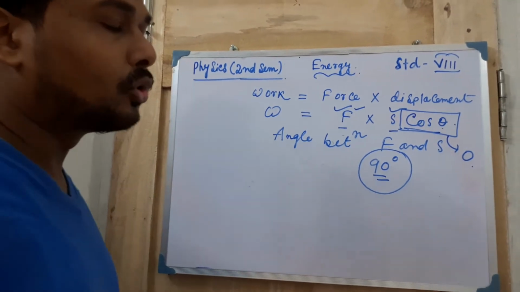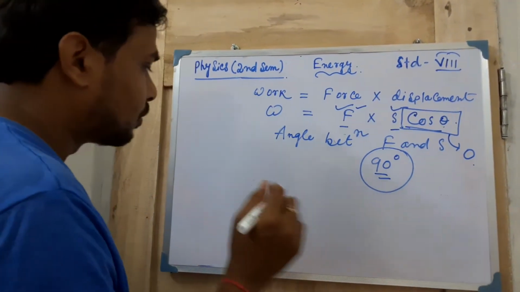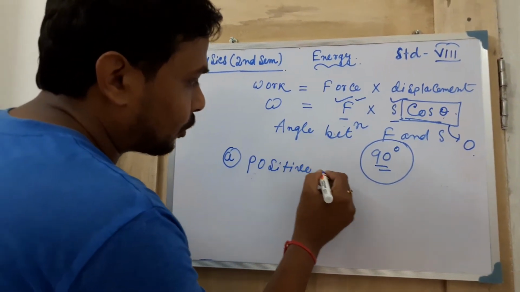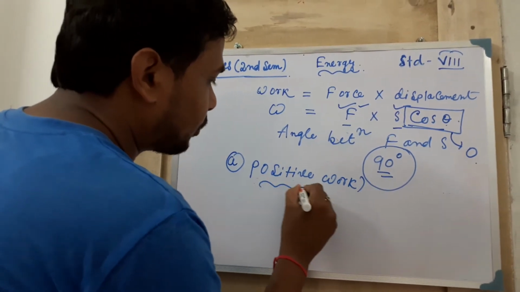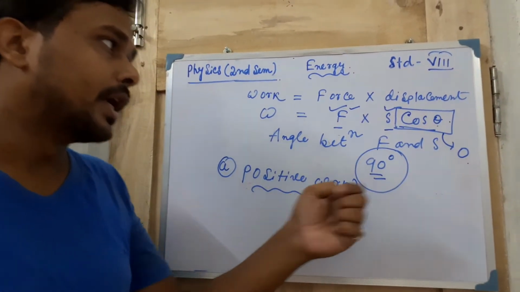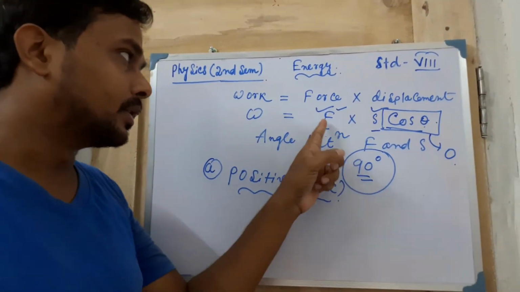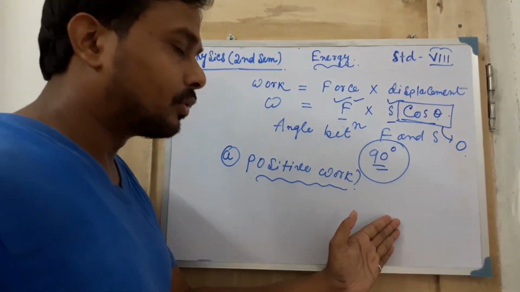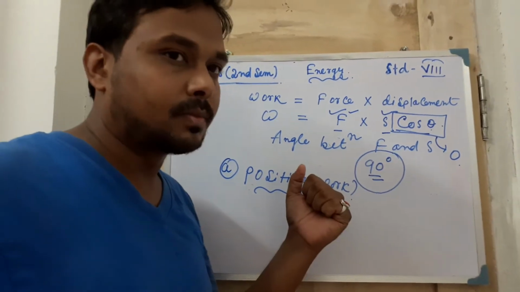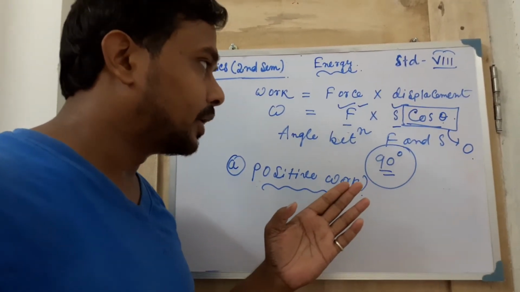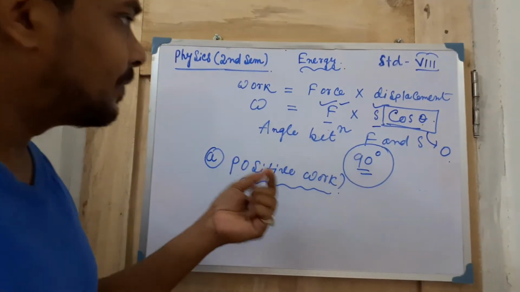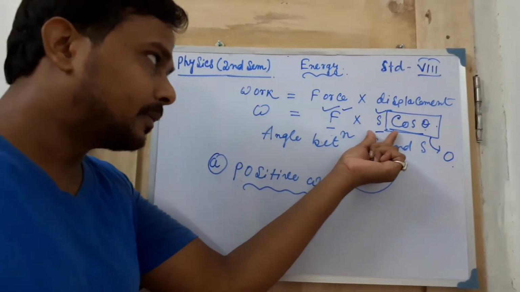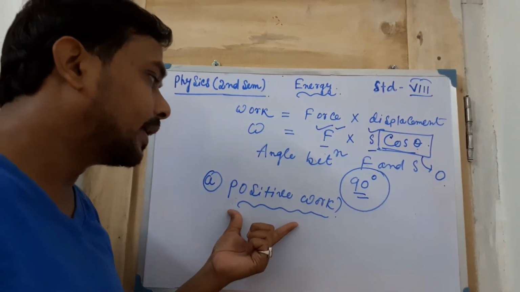If you talk about the different types of work, there are three different types of work. One is positive work, or positive work done. Actually work depends on three different things: force, displacement and this angle. If the direction of the applied force and the direction of the displacement, or the movement of the body, are the same, that means if you are getting a positive displacement, in simple words, then definitely the work done will be positive.